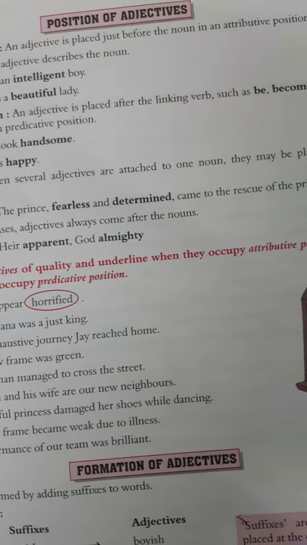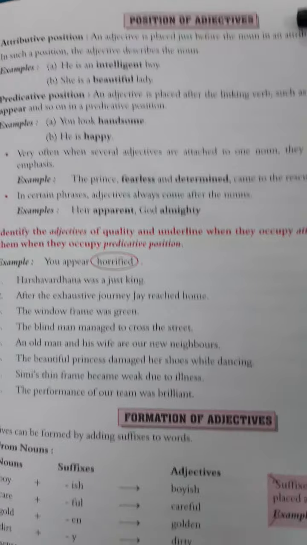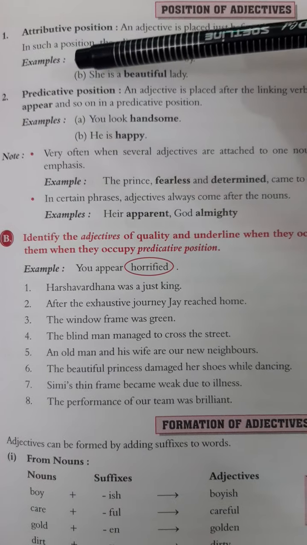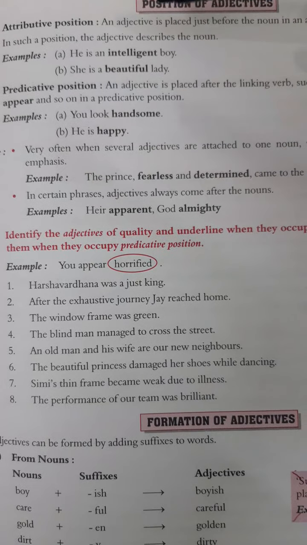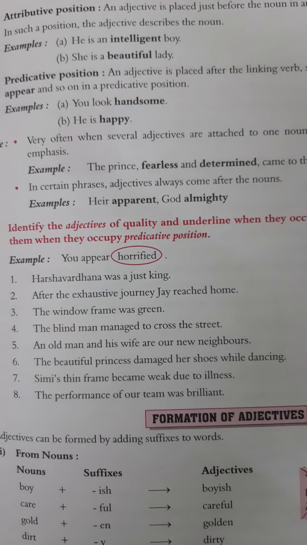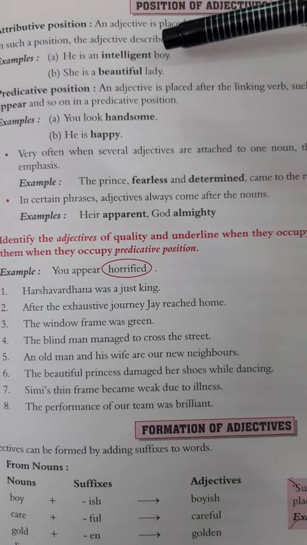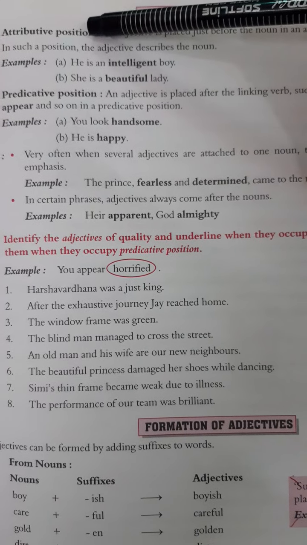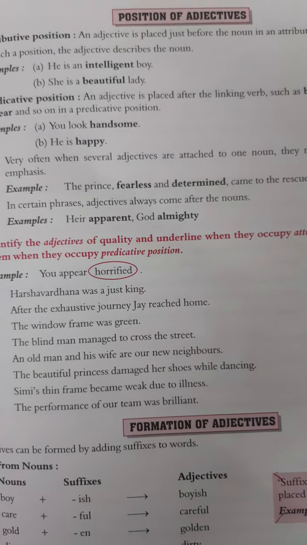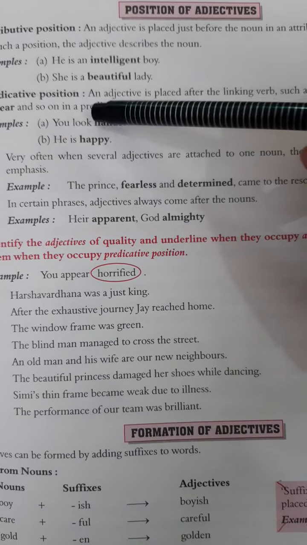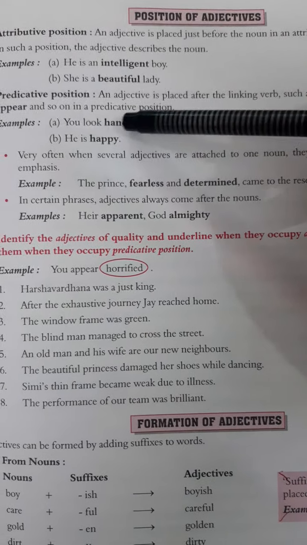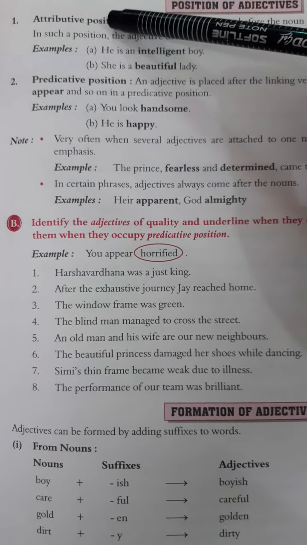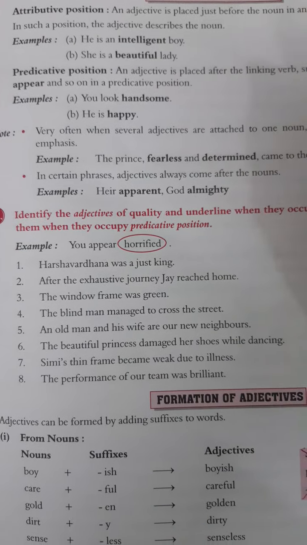Now the next comes the positions of adjectives. Here we are going to study the attributive and predicative position. Now what is attributive? An adjective that is placed just before the noun. Just before the noun, that is the attributive. And an adjective that is placed after a linking verb, such as look or is, that is the predicative position. Is this clear? Attributive position and predicative position.